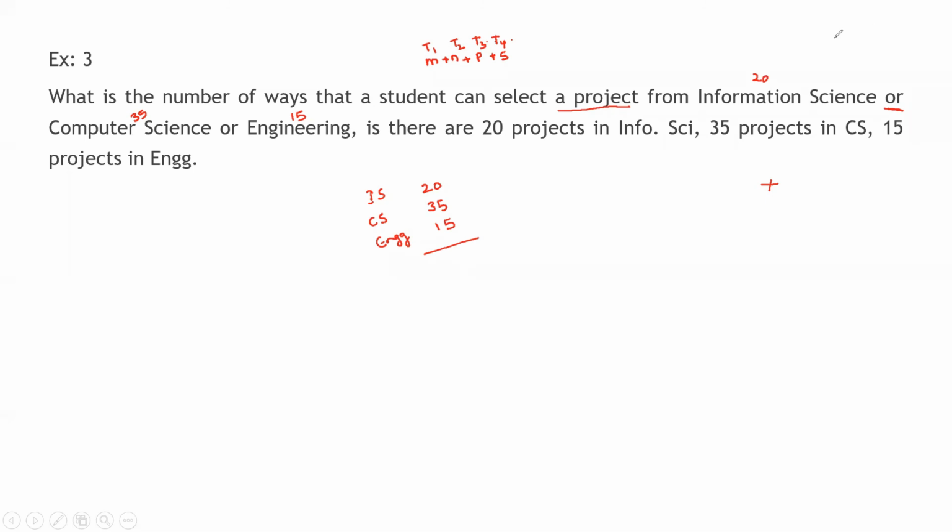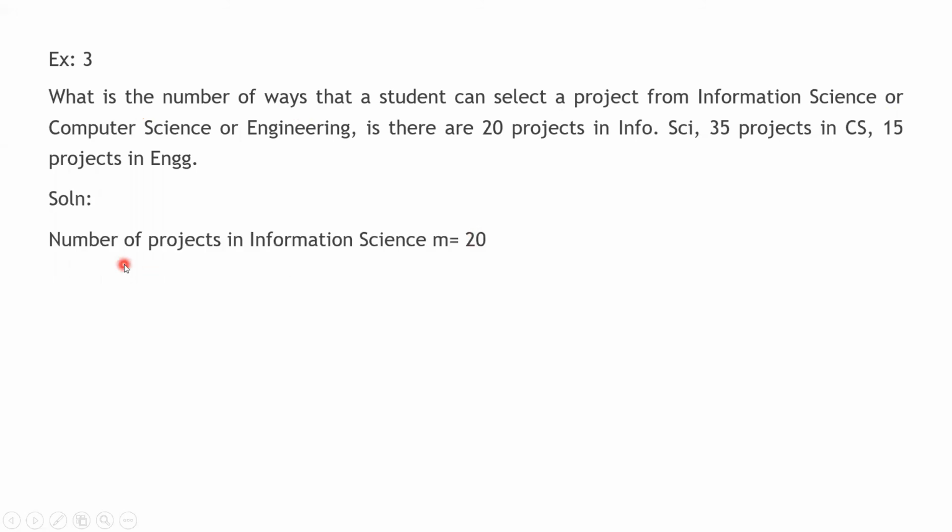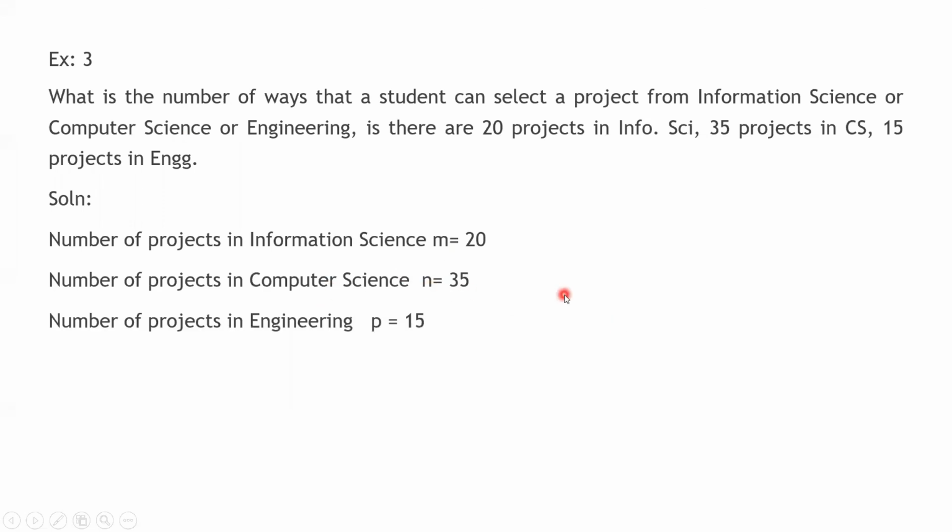Now, let us see the solution. Number of projects in information science, M is equal to 20. Number of projects in computer science, we are having 35 projects, that we will call N. There is one more, that is the number of projects in engineering.